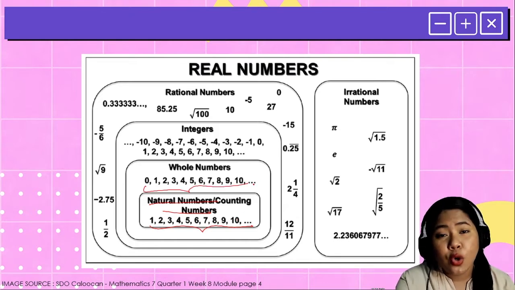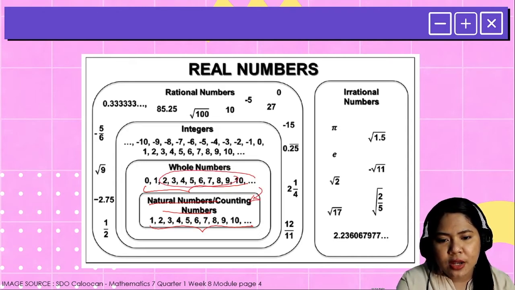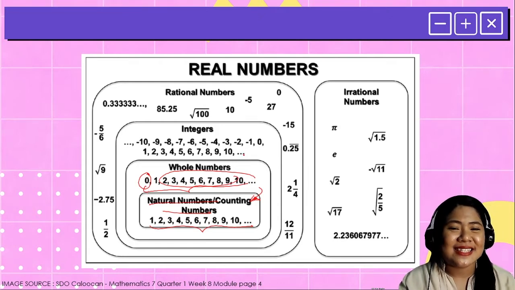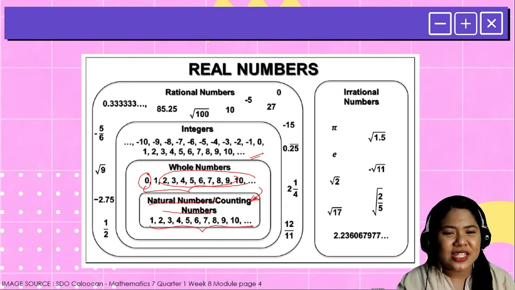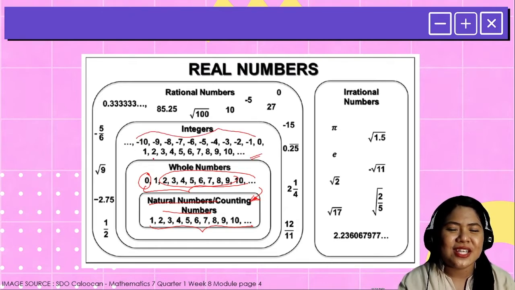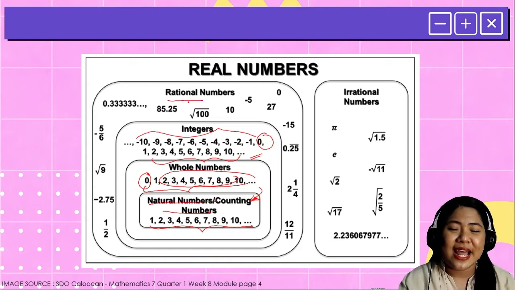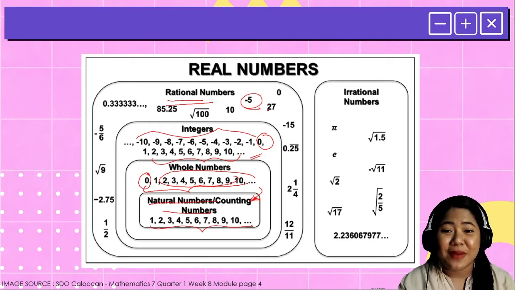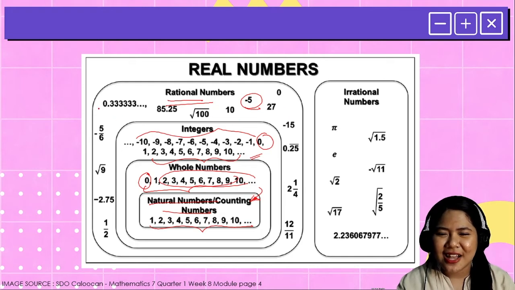Next, whole numbers. Whole numbers, similar as natural numbers, but with the presence of 0. Next, integers. You can see the negative numbers and the positive numbers together with 0. And of course, the rational numbers. We have here negative numbers, mga integers, whole numbers, counting numbers. You can now see decimals.